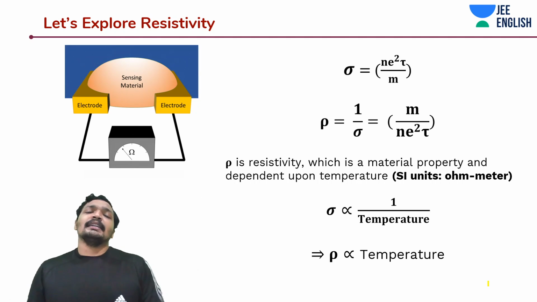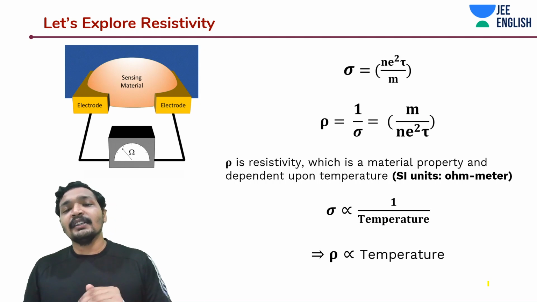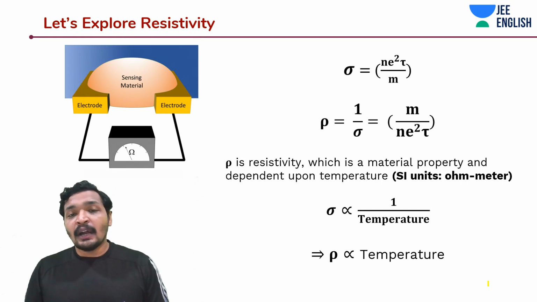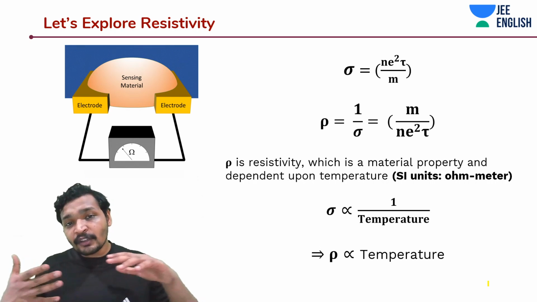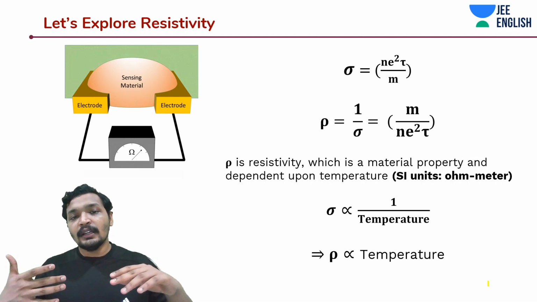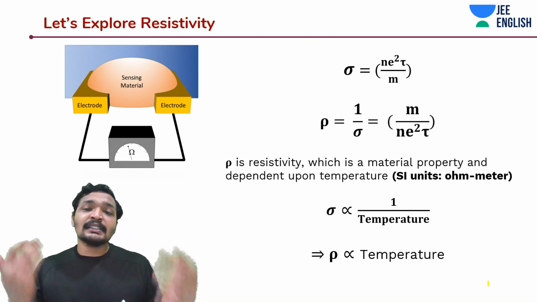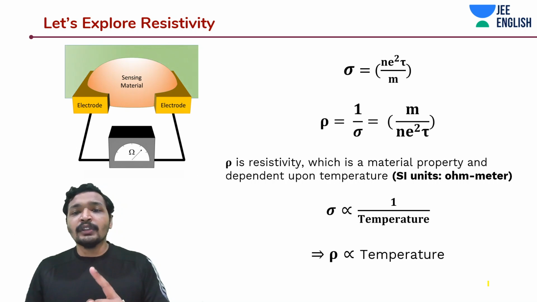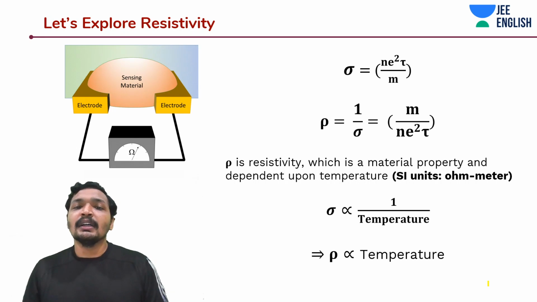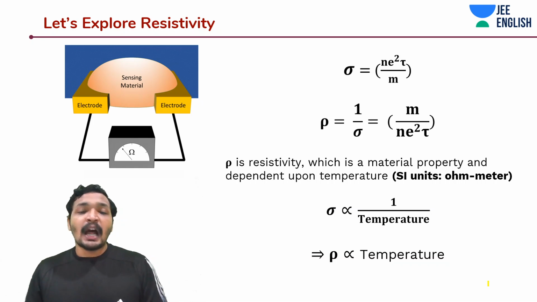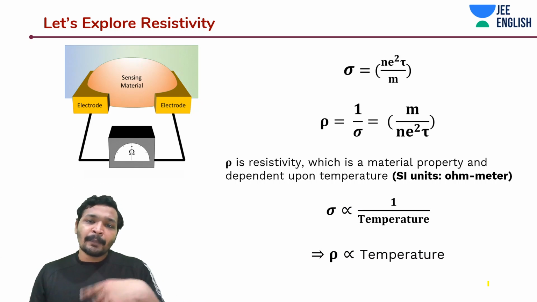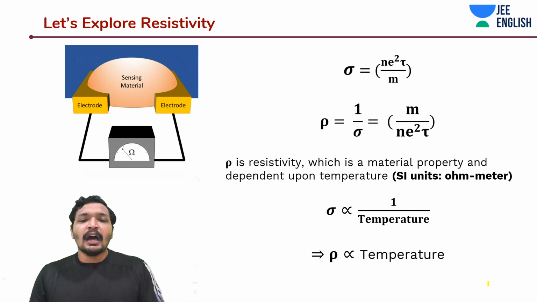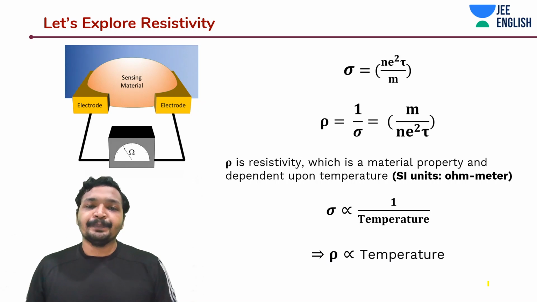That means there is a direct inverse relationship. Okay. And now again it makes sense. More the number of free electrons to conduct means lesser the resistivity, and lesser the relaxation time, more collisions, means more the resistivity. And again, since conductivity was a material property and was dependent upon temperature, resistivity is also going to be dependent upon temperature, and it is going to be a material property.